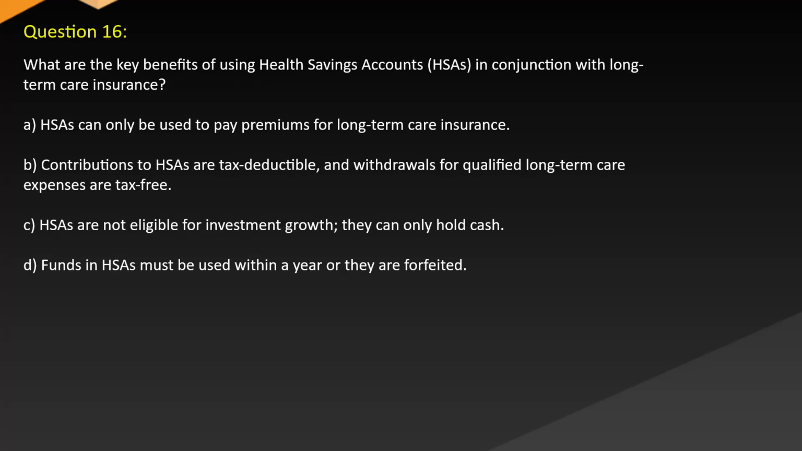Question 16. What are the key benefits of using health savings accounts (HSAs) in conjunction with long-term care insurance? A. HSAs can only be used to pay premiums for long-term care insurance. B. Contributions to HSAs are tax-deductible, and withdrawals for qualified long-term care expenses are tax-free. C. HSAs are not eligible for investment growth. They can only hold cash. D. Funds in HSAs must be used within a year or they are forfeited.